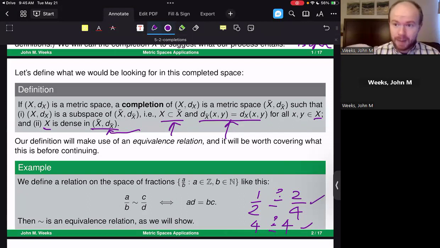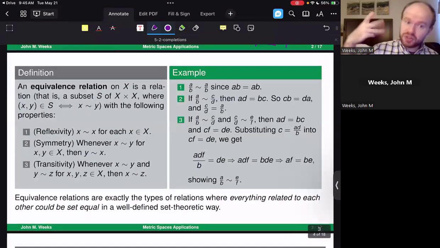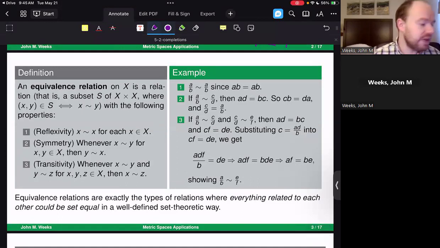And in fact, that's exactly how we algebraically make sense of it. We say that these two fractions are equivalent if the cross multiplication works out. Now, that's just a definition of this equivalence relation. This is, by the way, an equivalence relation. Remember that an equivalence relation has 3 things to it: reflexivity, symmetry, and transitivity. You can see the definitions of each of those here.